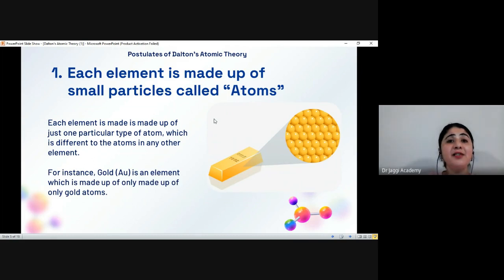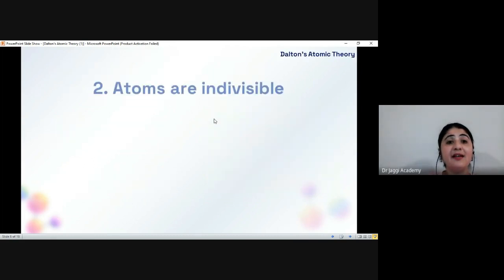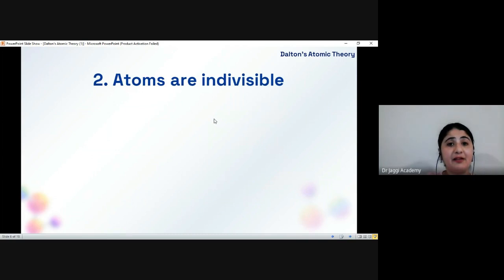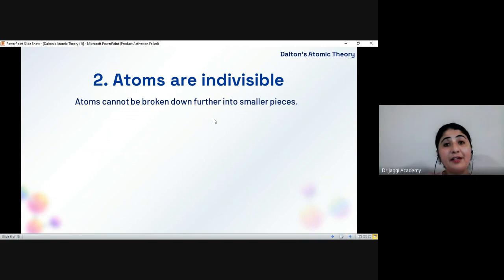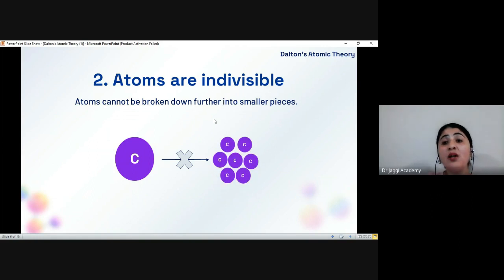The second postulate of Dalton atomic theory is that atoms are indivisible. Indivisible means the atom can't be broken down further into smaller pieces. For instance, we have a small atom, C. It is not possible to divide this C atom into smaller pieces of the C element. So Dalton explained that atoms can't be divided into smaller pieces. They are the smallest particles of the element.